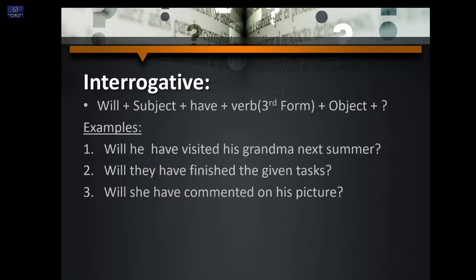Let's look at its interrogative. Will, subject, have, third form of the verb, object, and a question mark because it's an interrogative. Will he have visited his grandma next summer? Will they have finished the given tasks? Will she have commented on his picture? Now we bring will to the beginning of the sentence to make it a question.